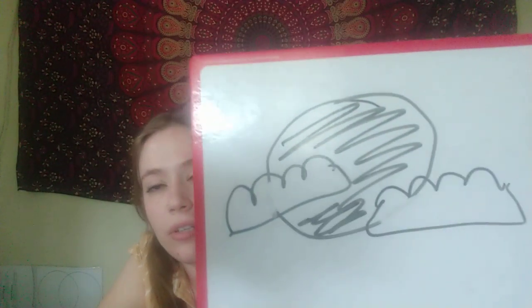Okay. And so now we're going to talk about our weather picture for today. So as I said, it's the one that we've seen the most often, like this. Do we remember what type of weather this usually means?